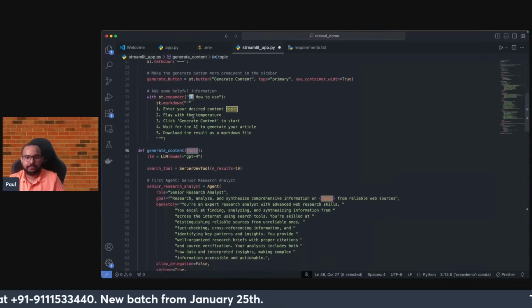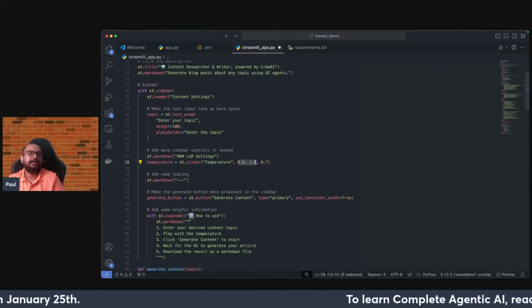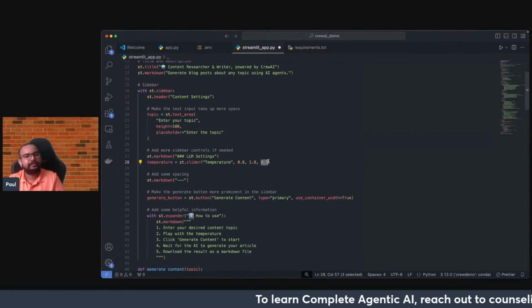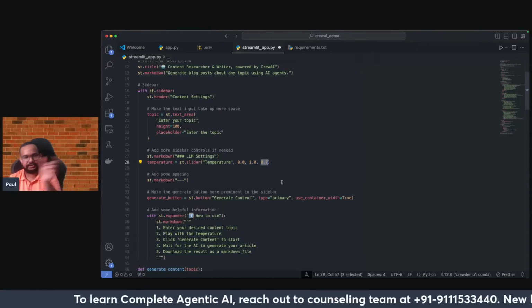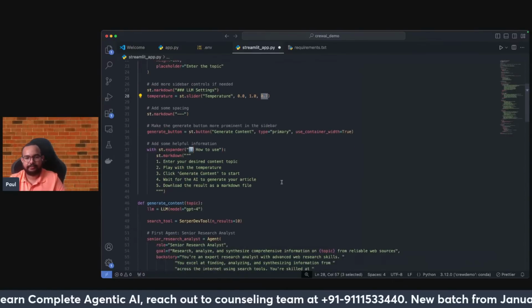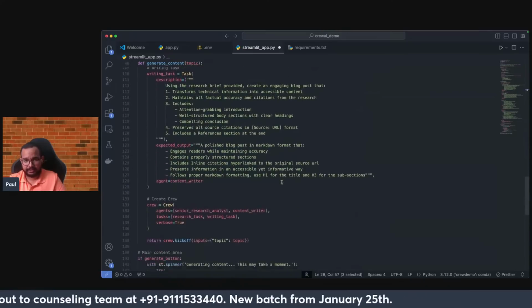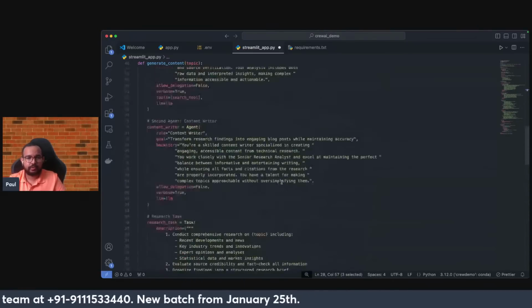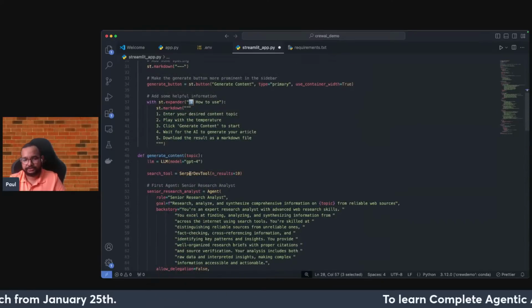In the temperature, the range is between 0 and 1, but the default value that we are using is 0.1. You can change the default value from the slider, because the slider will be given to you in Streamlit. Most of the things are done. With respect to the code, in this particular function it's the same thing: the LLM that has been added, the search tool.